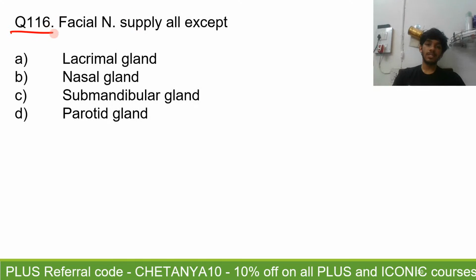Question number 116. Facial nerve supplies all except. Alright, facial nerve supplies all except. There is one gland here that the facial nerve does not supply, and which of the following is that?